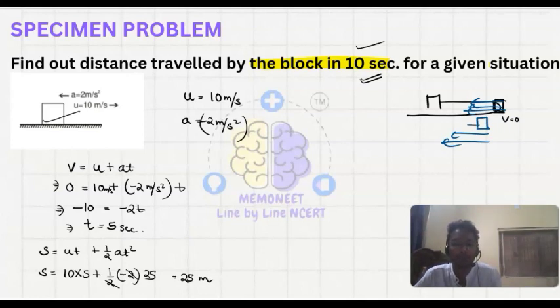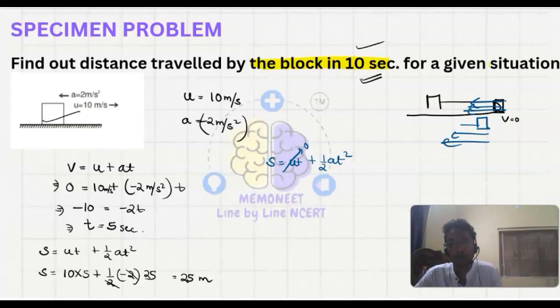So at this point when it is moving backward, the acceleration and velocity are in the same direction. So s equals ut plus half at square. Here u becomes 0 at the 5th second. So I am taking two parts, from 0 to 5 seconds and then 5 to 10 seconds.